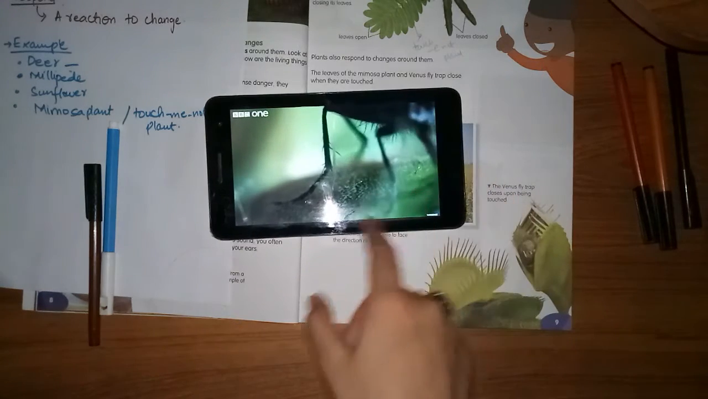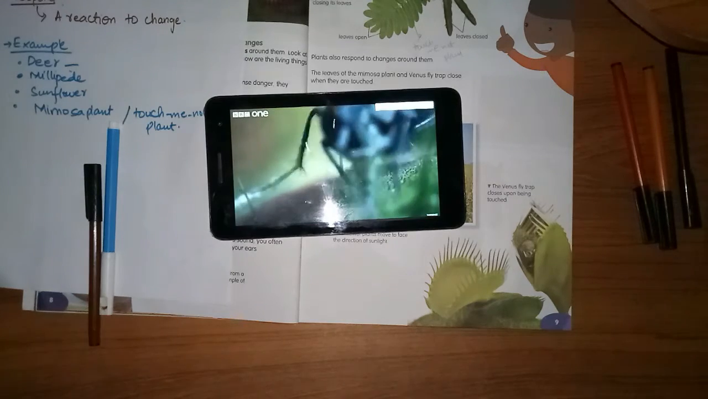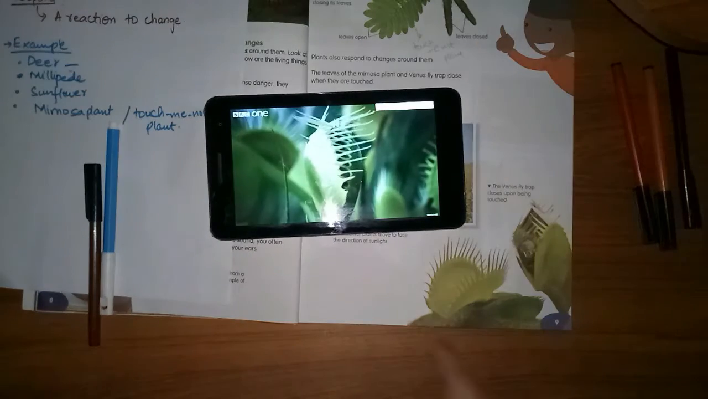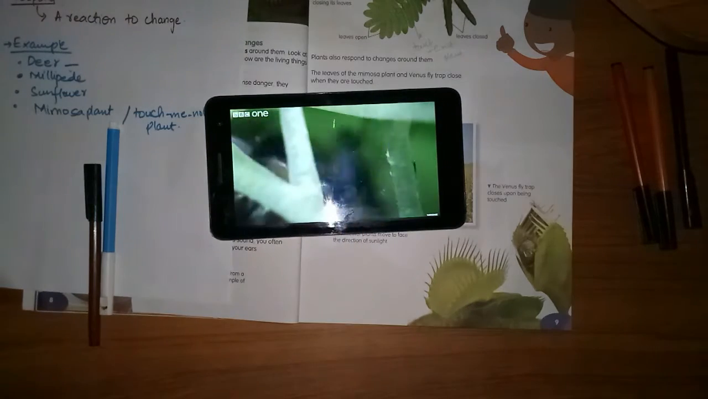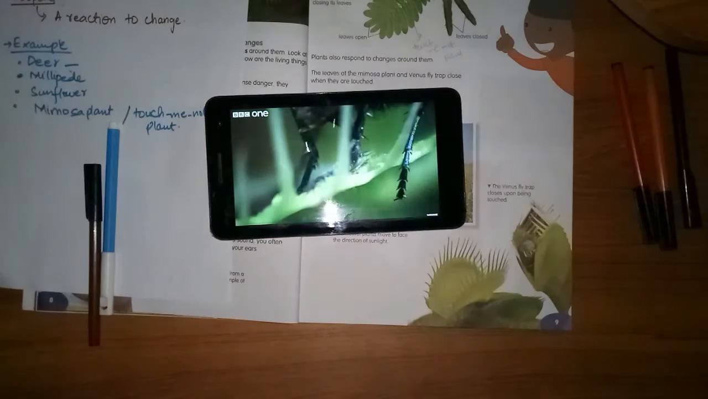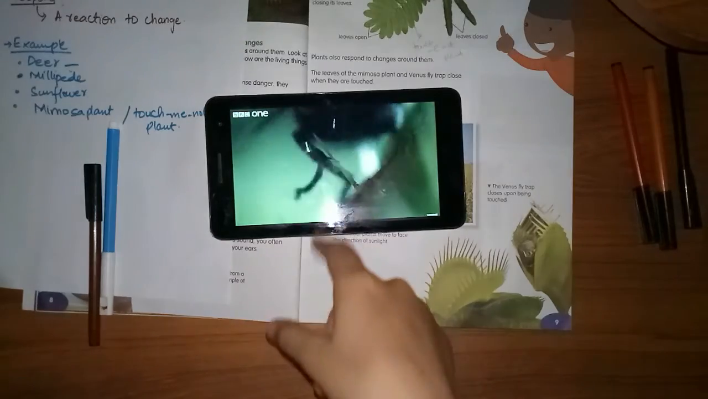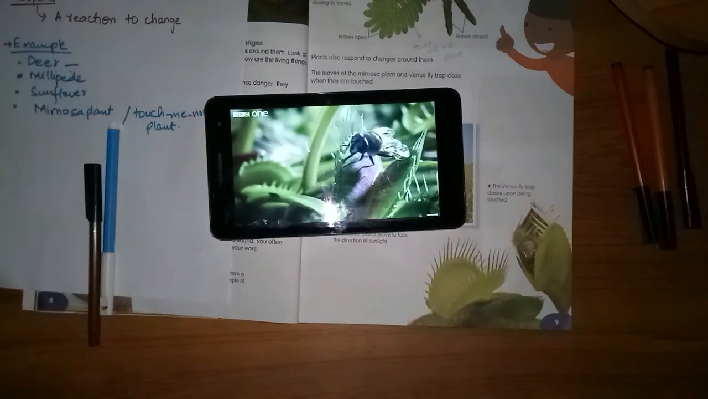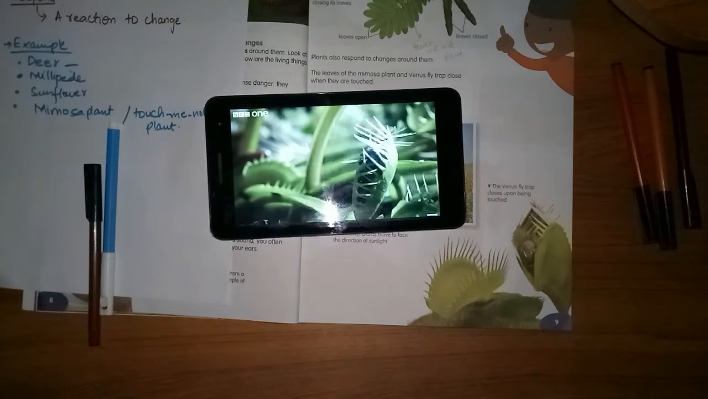Can you see? The insect is moving here and there, just trying to find its food, but it doesn't know that's a trap. Look how quickly it trapped the insect, and now the insect cannot move out, and that's how it just became dead. See, it just quickly closed. Now see it again, and here it goes.